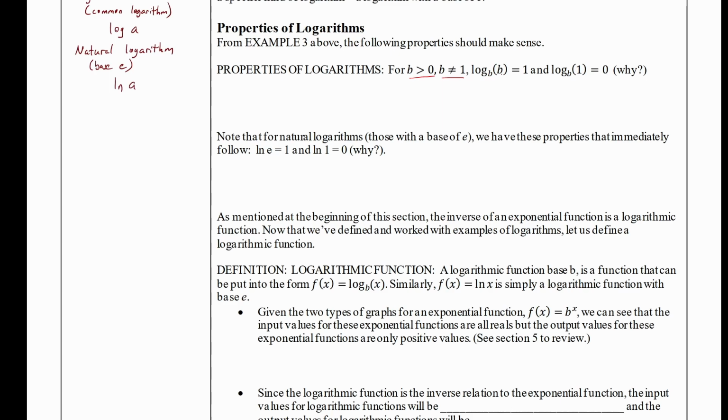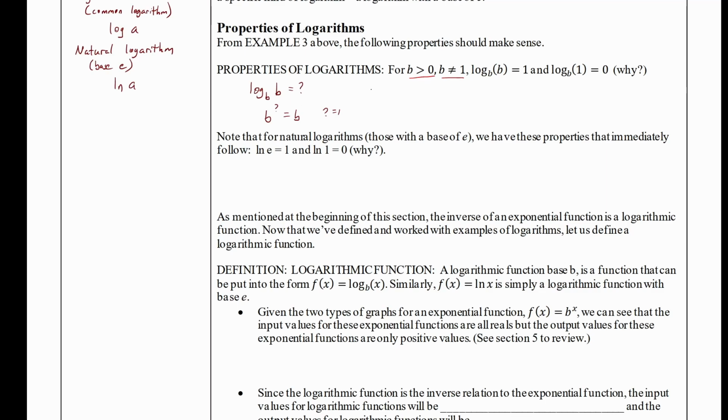The log base b of b is 1. Why is that? Well, if I think about that as an exponential, if I write log base b of b equals question mark as an exponential equation, that would be b to some power equals b. Well, since b and b are the same, the power that I want is 1. So log base b of b equals 1. So if the number that we're inputting matches the number base, we'll always output 1.